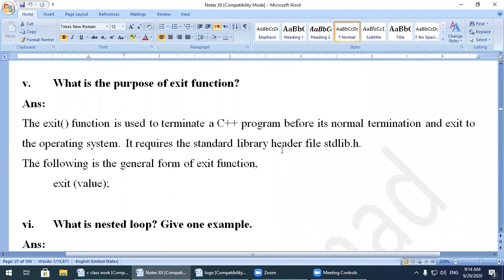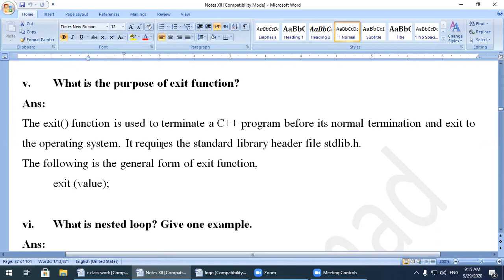Today's topic is: what is the purpose of the exit function? The exit function is used to terminate a C++ program before its normal termination. Like whenever you start the program and after completing you quit the program, we can also use the function exit for this purpose. It terminates the program and exits to the operating system. It means that it will close the IDE. This function will close your IDE when it is executed.